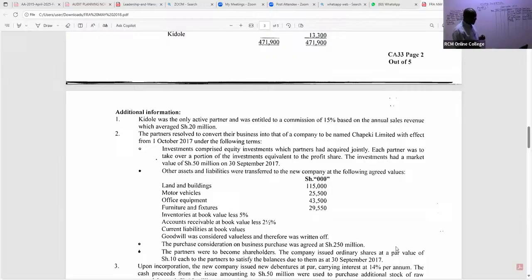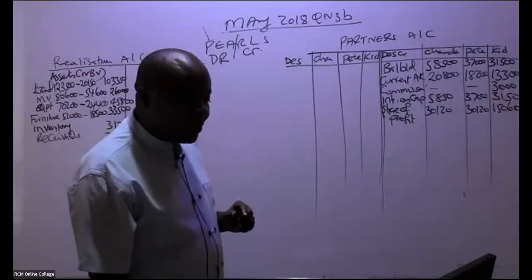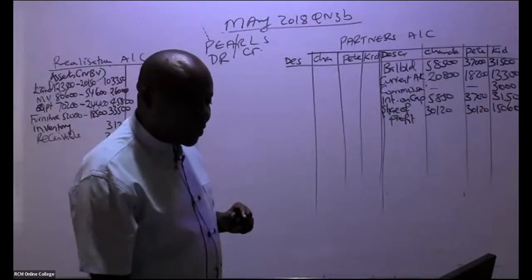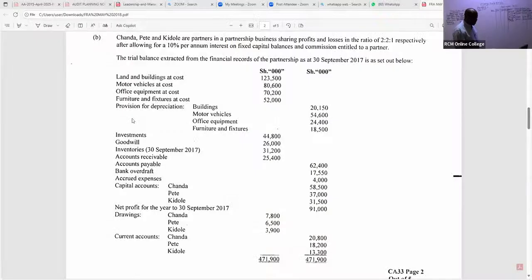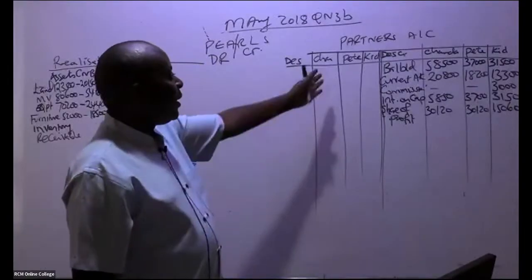So the investments you are seeing here, ladies and gentlemen, were not taken over by the new company. These investments were taken over by these 3 ninjas.